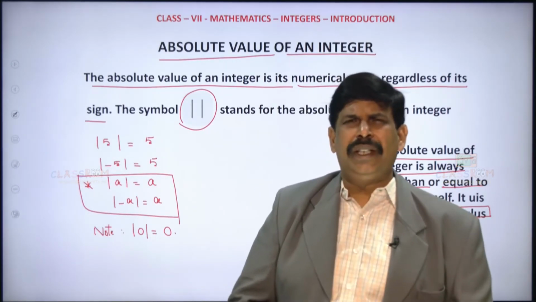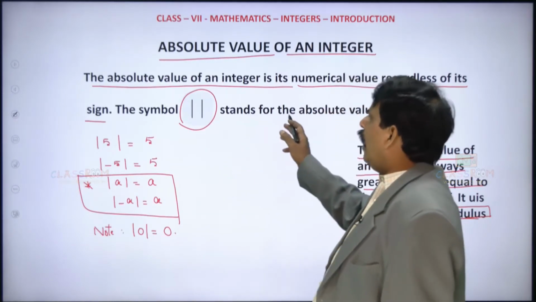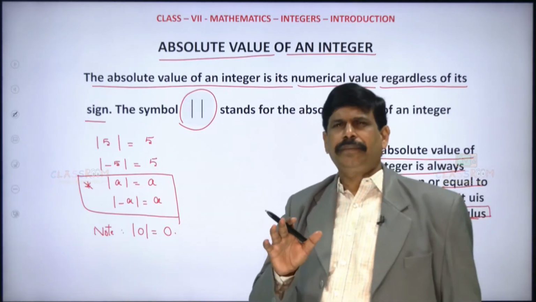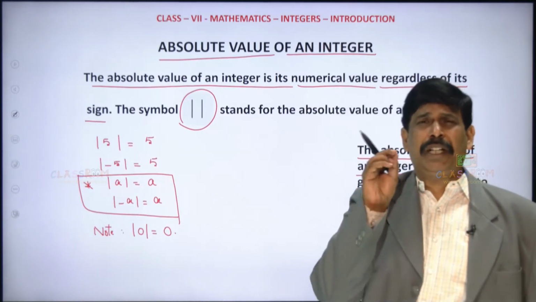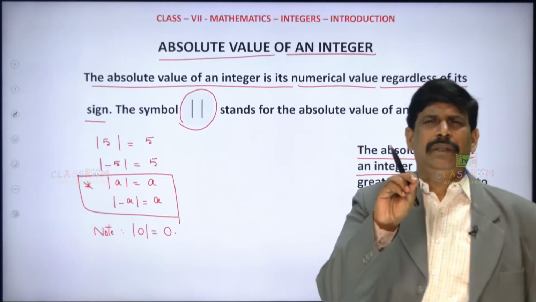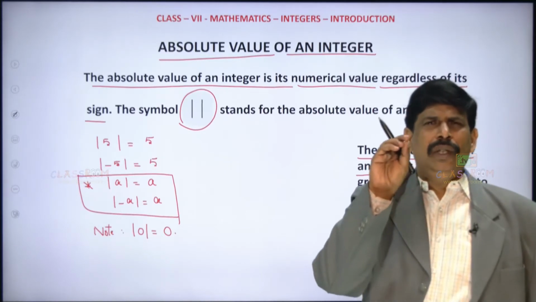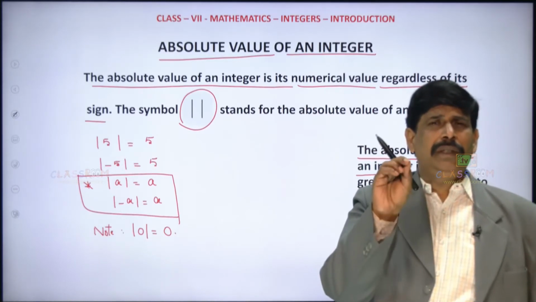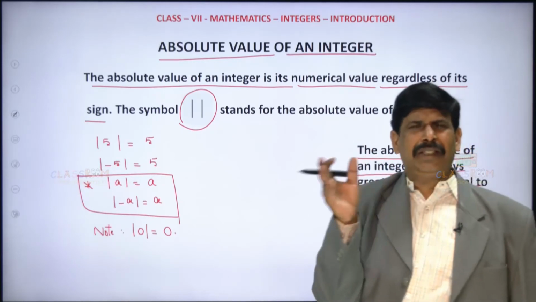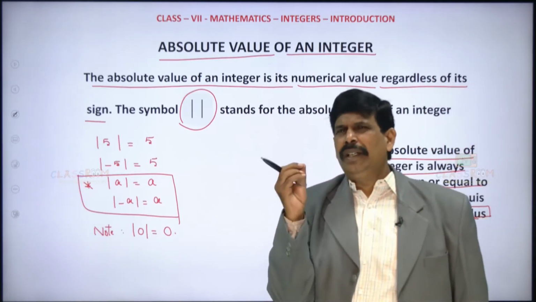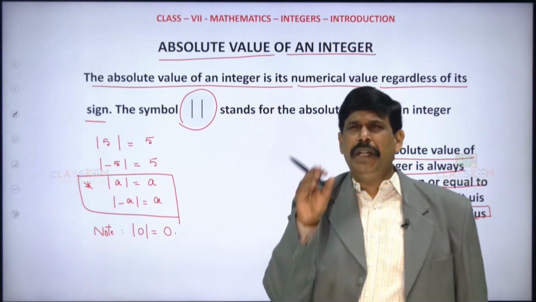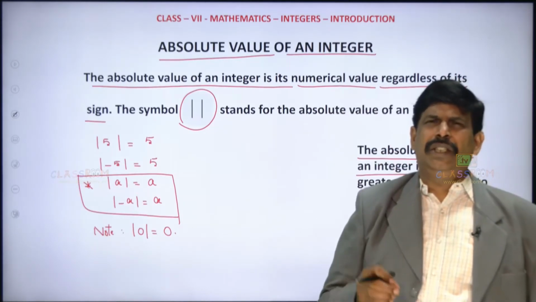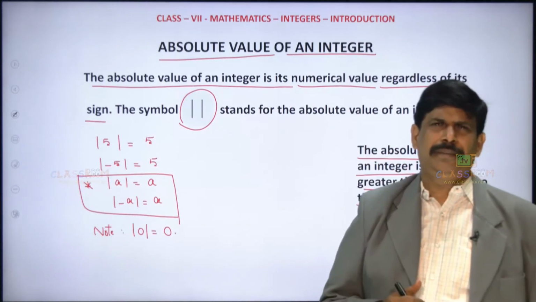Absolute value in the sense you have to consider only the numerical value irrespective of the sign. Whatever may be the sign, whether it is positive or negative, the answer is always positive. You have to consider only positive value.